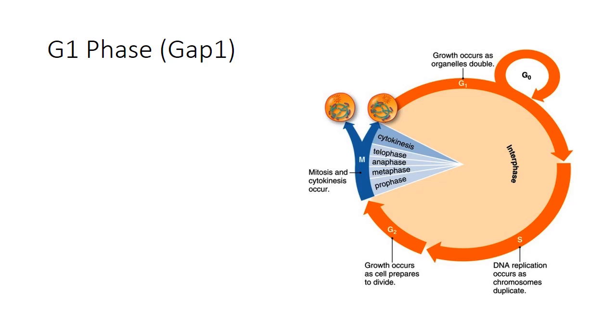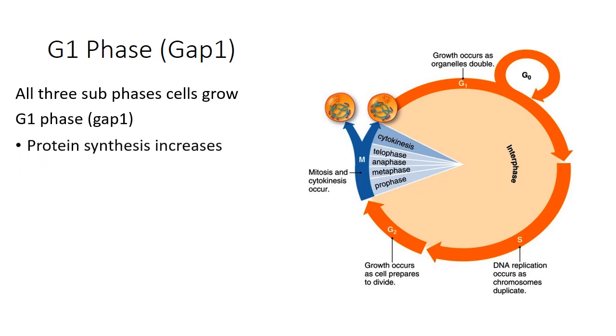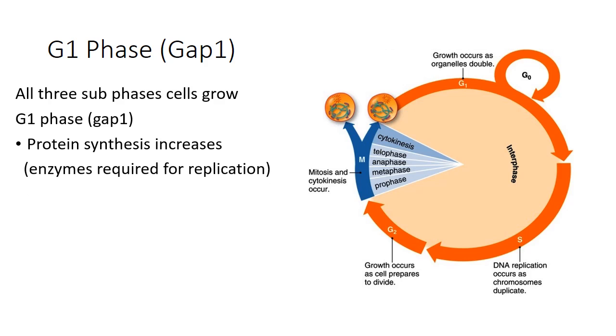During all the subphases of the interphase, the cell grows in size, and during the G1 phase protein synthesis increases. Protein synthesis increases because the proteins will be needed in the next phases for different processes.